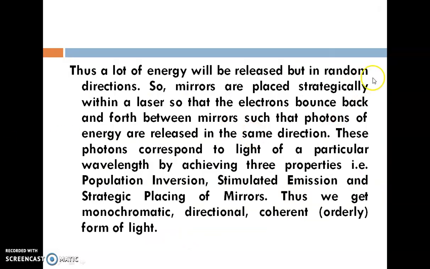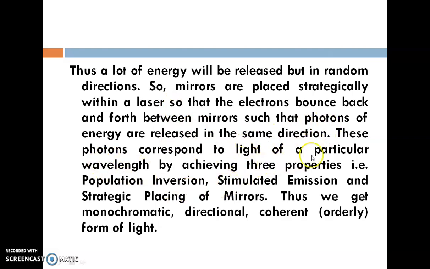Okay, thus a lot of energy will be released, but in random directions. So mirrors have to be placed so that electrons bounce back and forth between mirrors, such that photons of energy are released in the same direction. Photons are released in random directions, so in order to control the direction, mirrors are placed in the laser device.